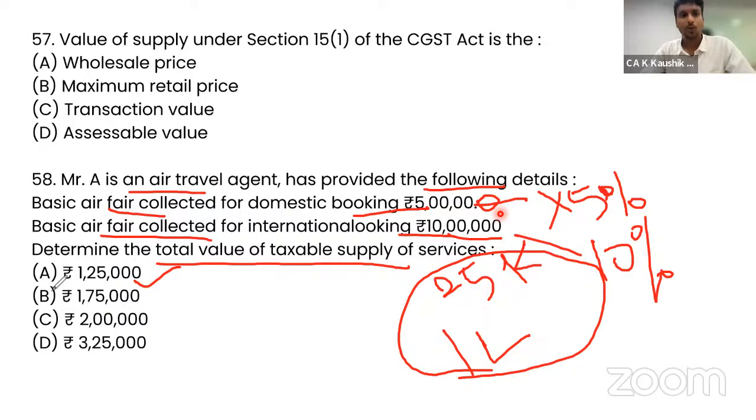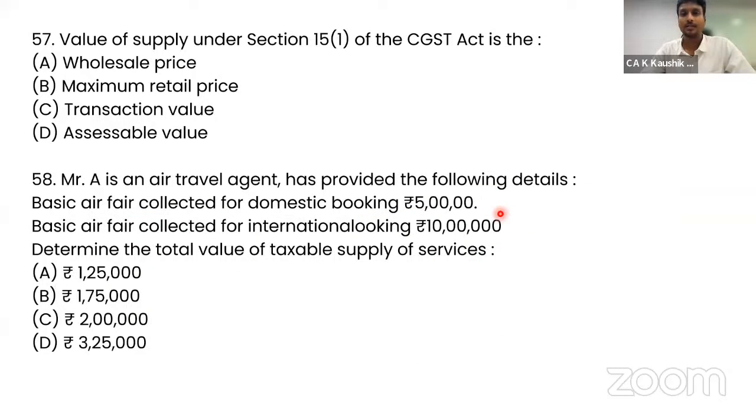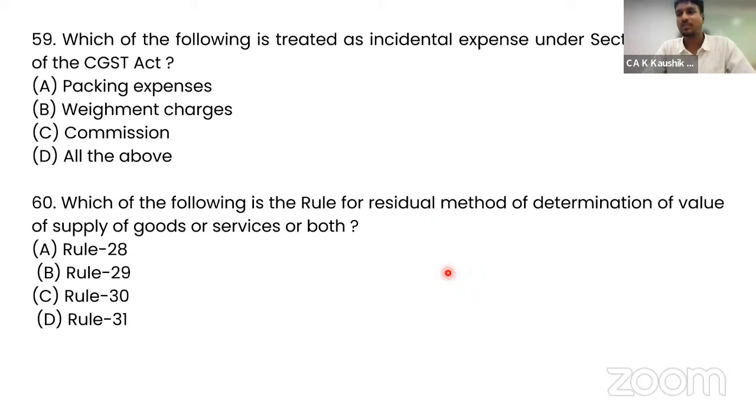Any questions? In parallel, you can put them in the chat box, or any doubts we can discuss as we proceed. Moving to question number 59. Which of the following is treated as incidental expenses under section 15(2)(c) of the CGST Act? Packing expense, payment charges, commission: all of the above are considered incidental expenses, and they will be included in the taxable value. So all of the above is the correct answer.